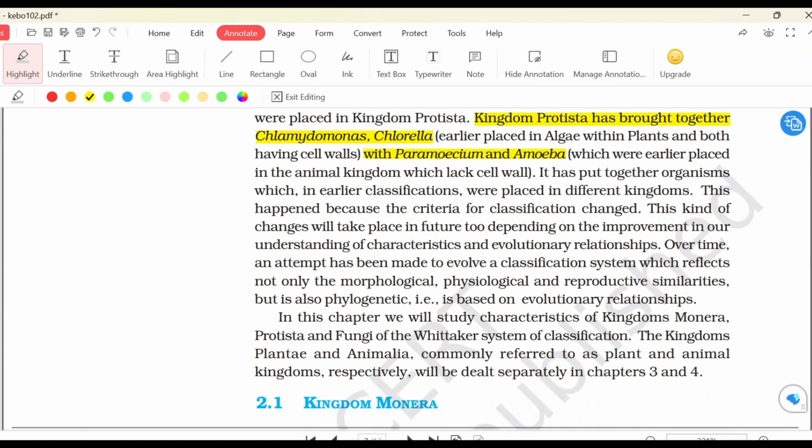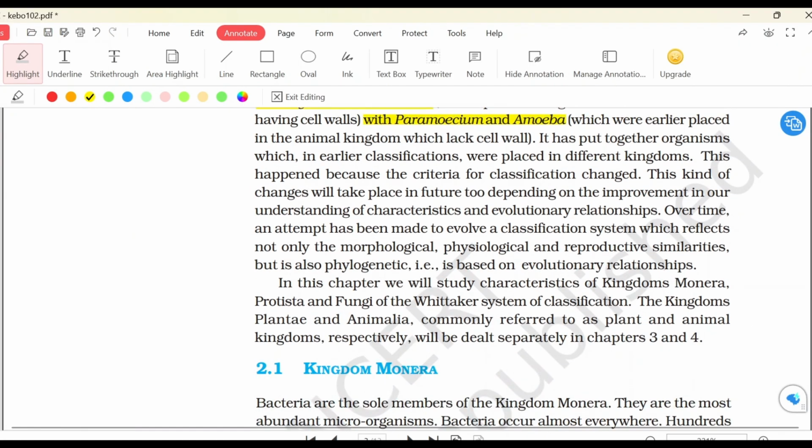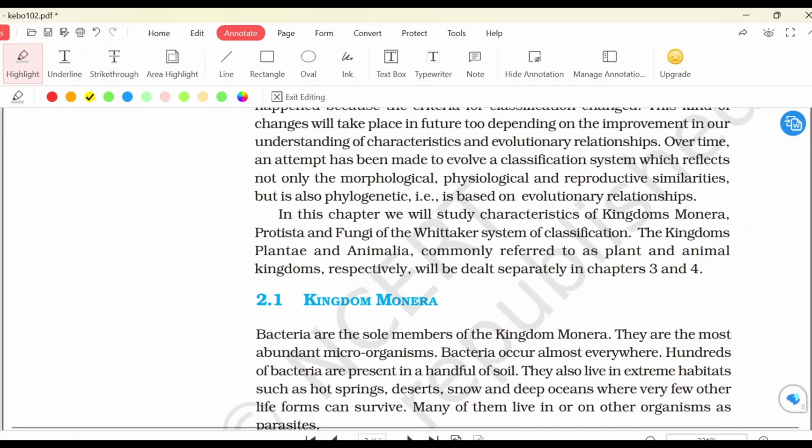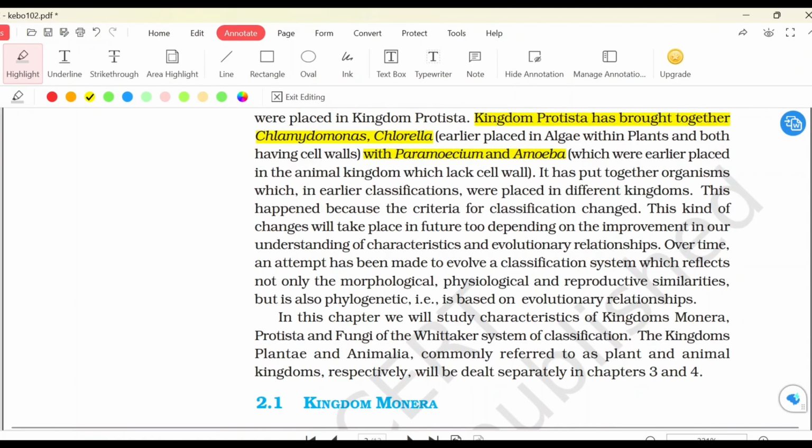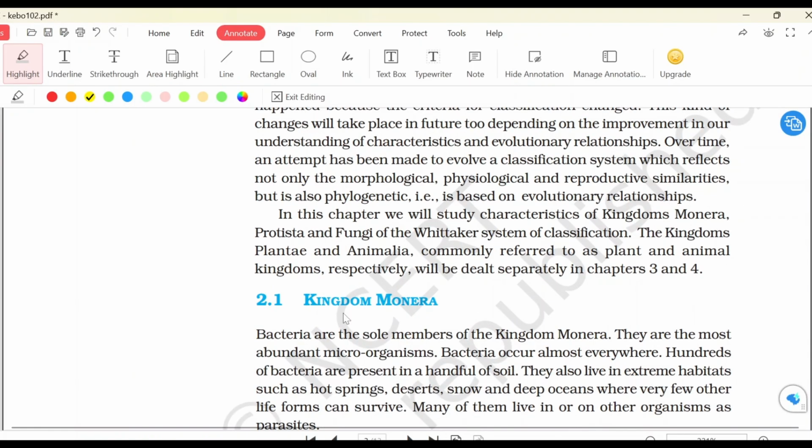In this chapter, we will study the characteristics of kingdom Monera, Protista, and Fungi of the Whittaker system of classification. Kingdom Plantae and Animalia, commonly referred to as plants and animals, will be dealt with separately in chapters 3 and 4. So in the next part, we will continue with kingdom Monera.